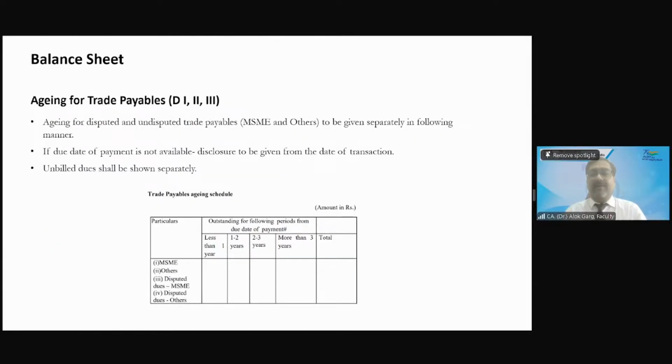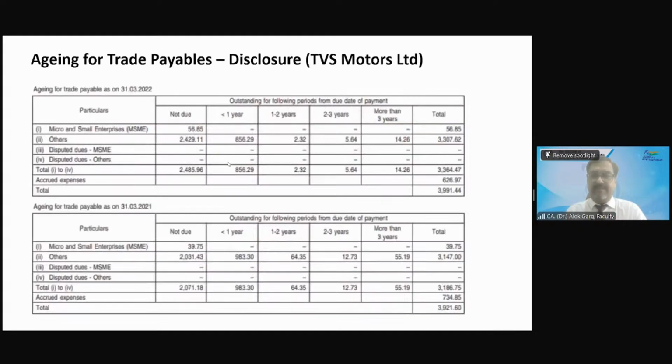Aging for trade payable: outstanding for following periods from due date of payment. Less than 1 year, 1 to 2 year, 2 to 3 year, more than 3 year, and then total, right? So this is required to be disclosed as per Schedule 3. And this is one of the real life examples, a disclosure from TVS Motors Limited. They have given the disclosure: not due, up to 1 year, 1 to 2 year, 2 to 3 year, more than 3 year, and total.